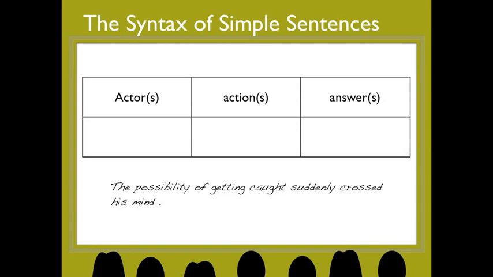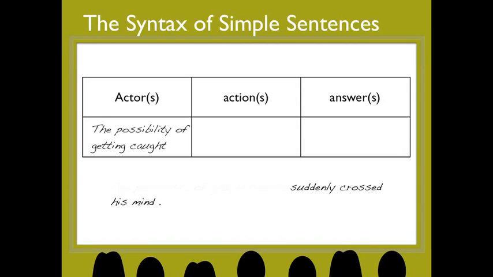And of course, don't forget that the answer slot can be a little tricky. In this sentence, the possibility of getting caught suddenly crossed his mind. Well, the actor is the possibility of getting caught. Now, you can't suddenly something, but you can cross something. So cross is the action. In this case, suddenly is an answer that came in front of the action, so be careful. When did it cross? Suddenly. And what did it cross? His mind. So we have multiple answers, but those answers were split up by the action. So always be careful.